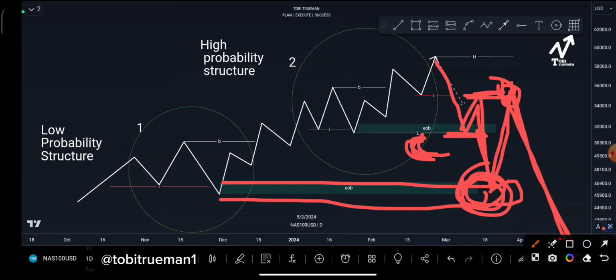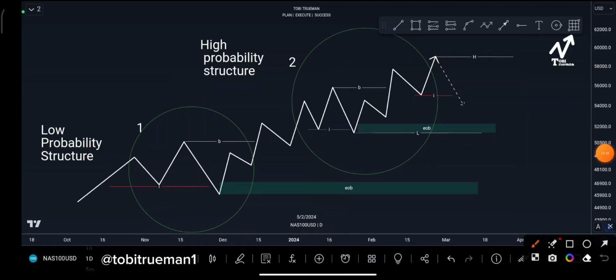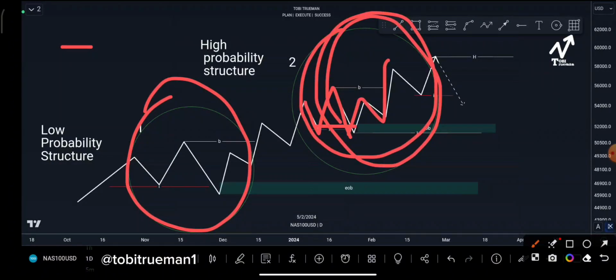Okay, so nothing is 100% in trading, it's all about probability, but we are trying to do it in a way that it will be systematic and mechanical, so that you can easily spot it. You can position yourself in the place where there is high probability of what you target to be happening. So when this type of structure happens, that the structure 1 POIs were not tapped, price only took out the inducement and then formed a new structure. This new structure is going to be our major focus, which is called structure 2.